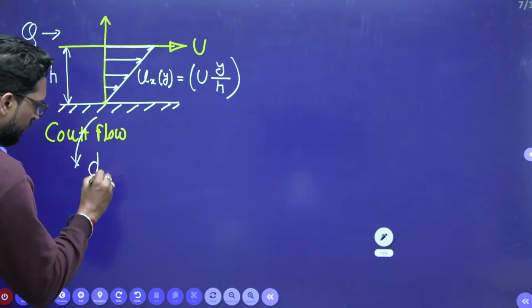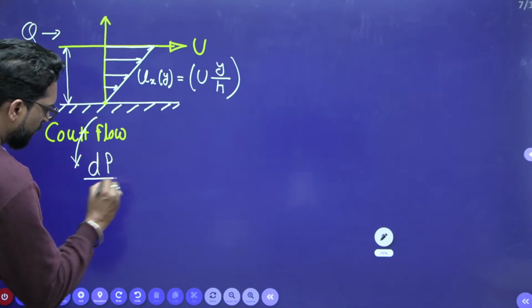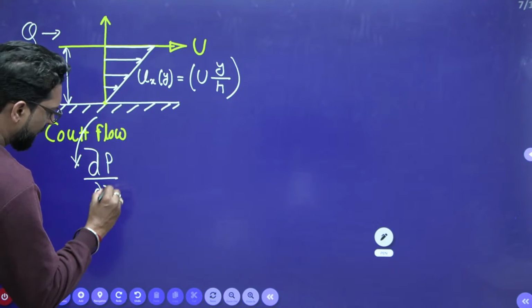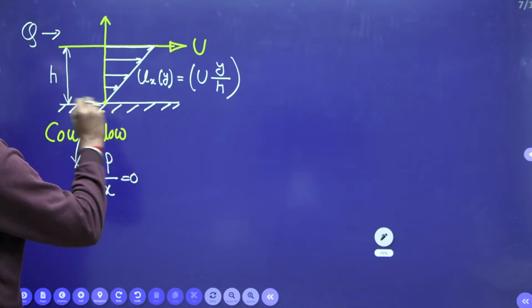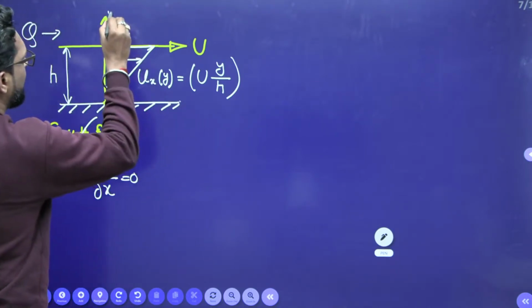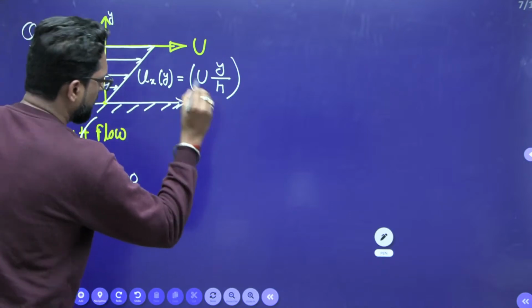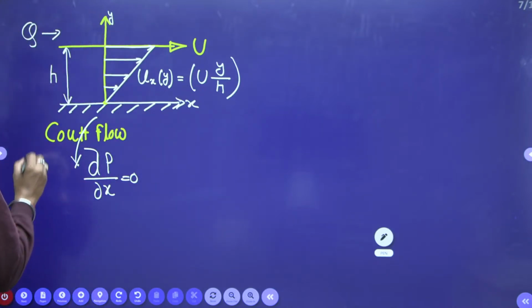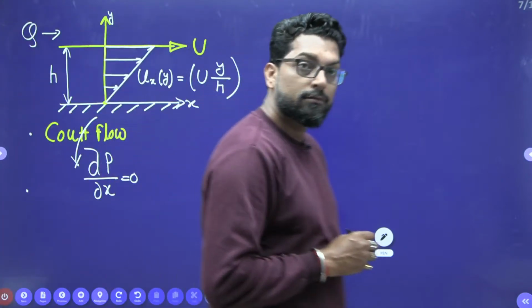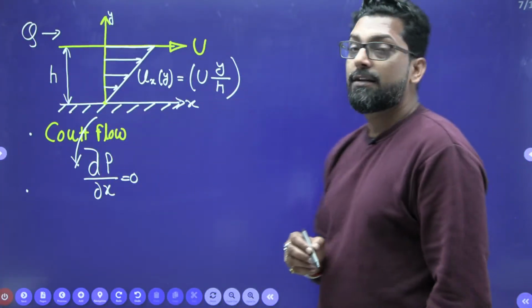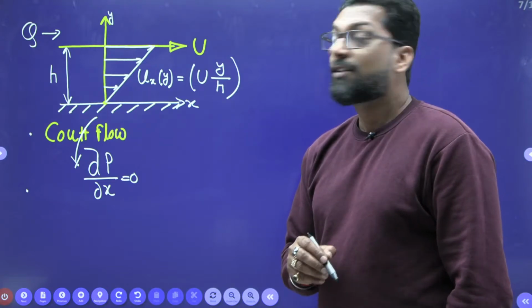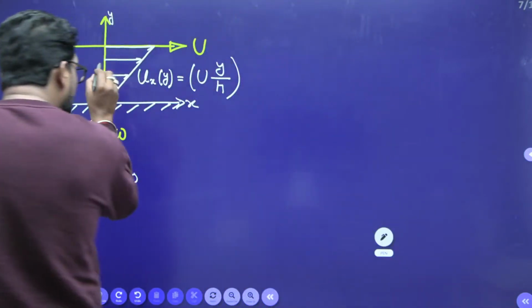That means dou p over dou x is equal to 0. This is the y direction, and this is the x direction. That is number one. What is the next property of Couette flow? Shear stress is constant.